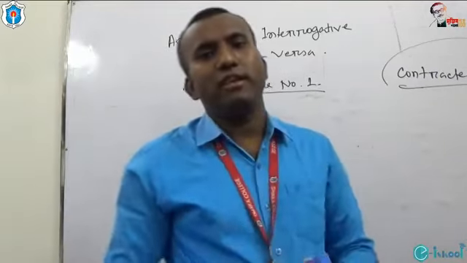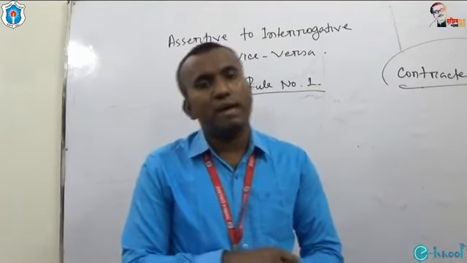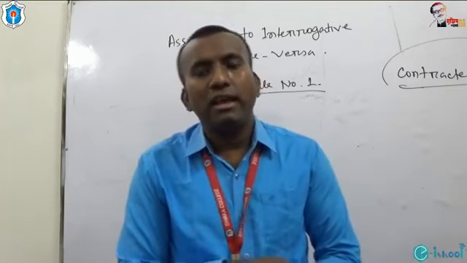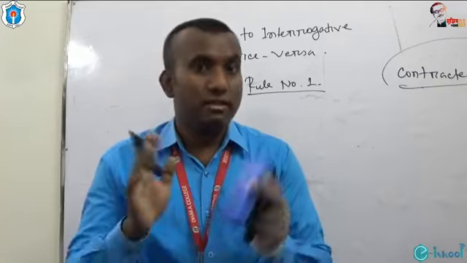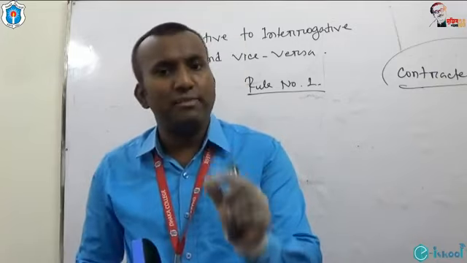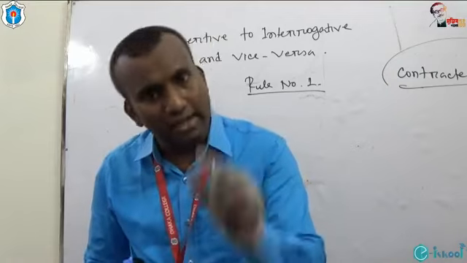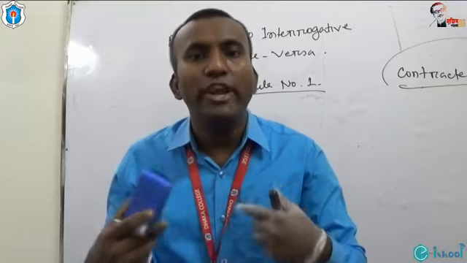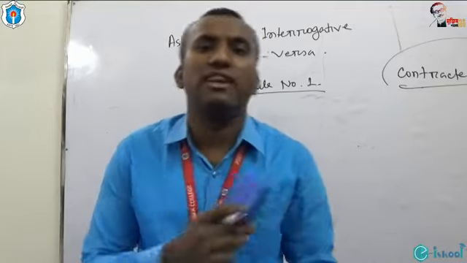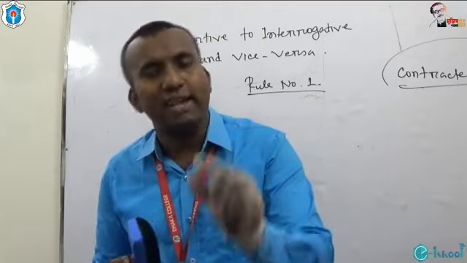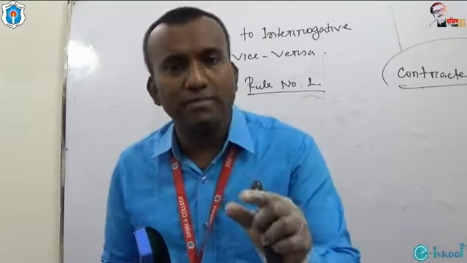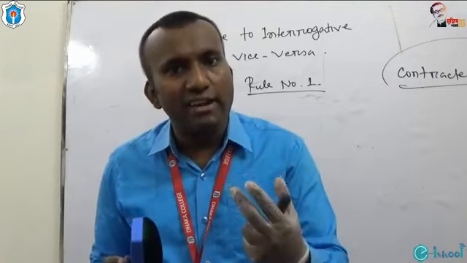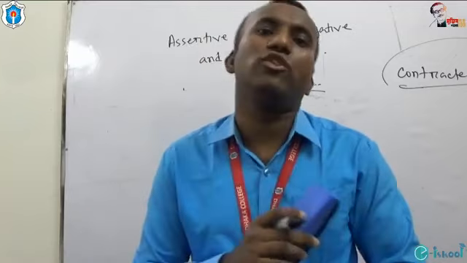Dear students, very often you will get some assertive sentence without having any direct auxiliary verb. That means, in other words, we can say there are some assertive sentences where auxiliary verbs are not directly used. What can we do then to turn these sentences into interrogative? There are many assertive sentences where auxiliary verbs are not directly used. Now, what can we do to turn these assertive sentences into interrogative?